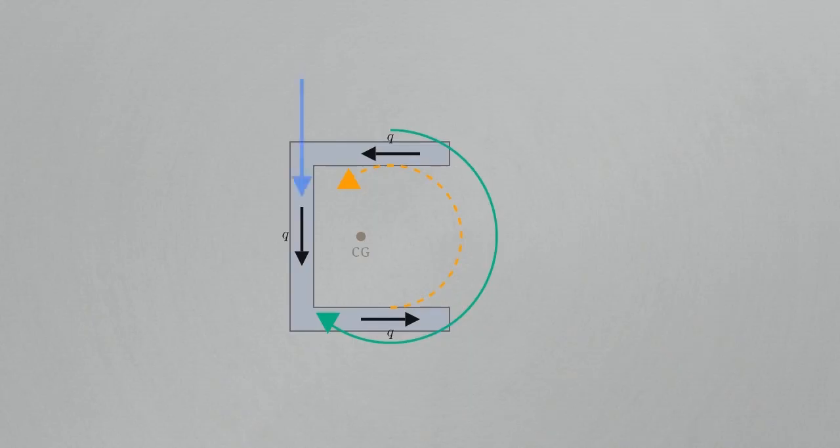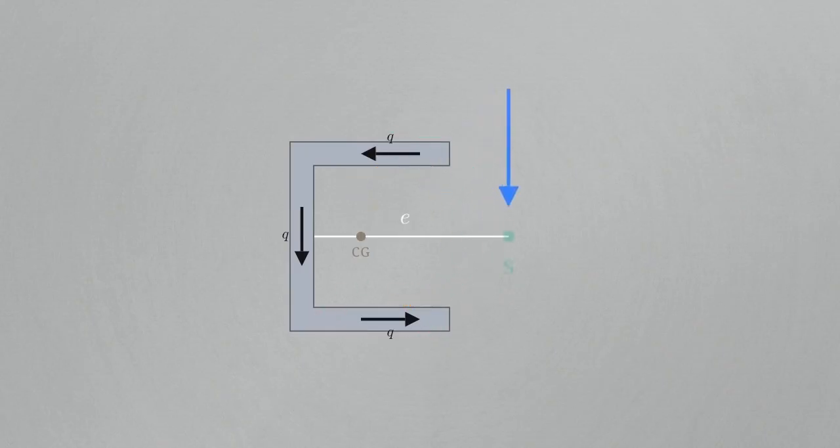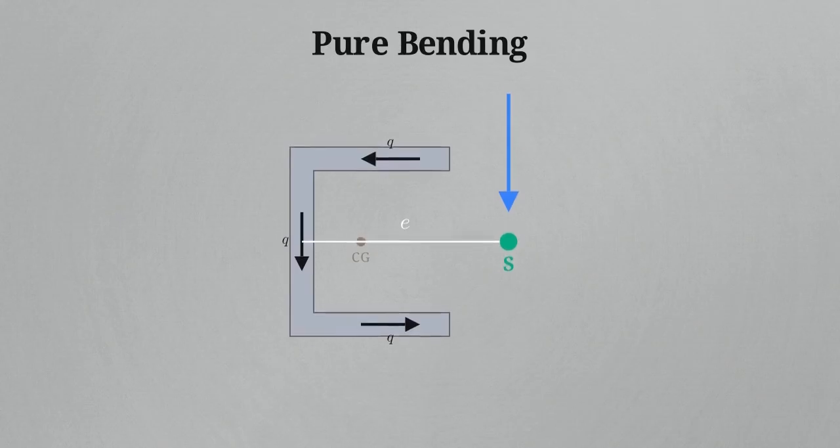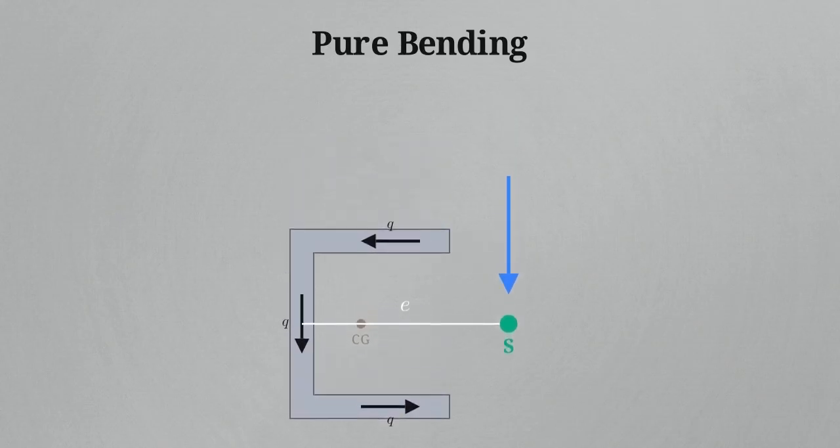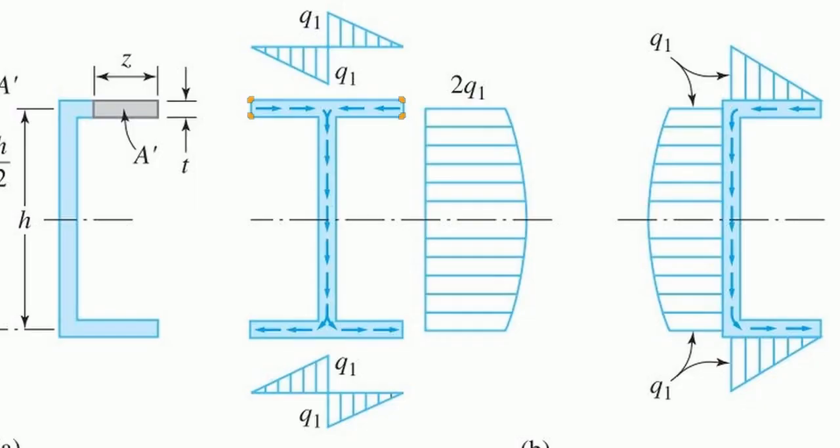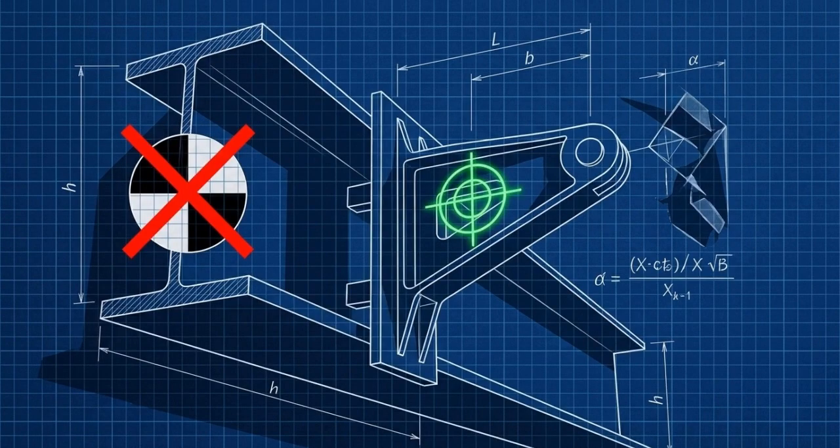By shifting the external load away from the center of mass, we create an opposing leverage that fights the internal rotation. The specific point where this balance occurs is the shear center. It is the only coordinate where a load produces pure bending without any twist. For symmetric shapes like this I-beam, the internal forces balance each other out naturally. In these cases, the shear center aligns perfectly with the center of mass. For structural stability, the shear center serves as the primary mechanical pivot point, overriding the traditional centroid.